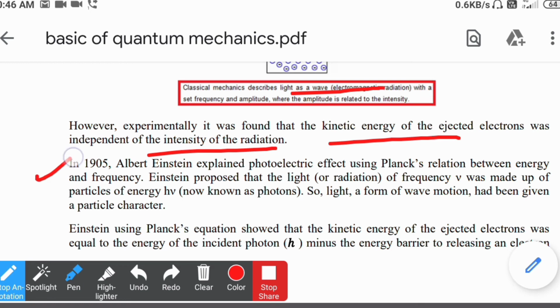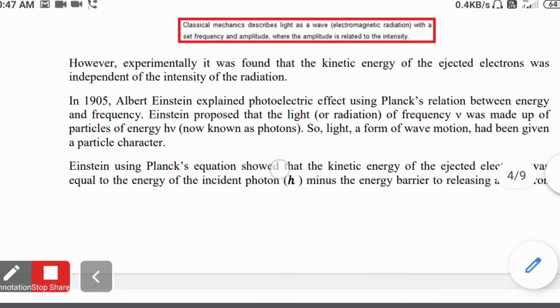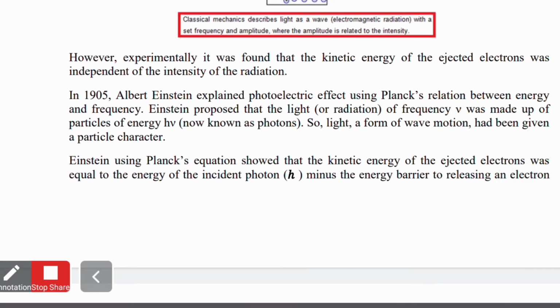So in 1905 Albert Einstein explained the photoelectric effect. For this he got the Nobel Prize, for the photoelectric effect only. He used Planck's relation between energy and frequency. Einstein proposed that light of frequency nu is made up of particles of energy h nu. So light in the form of wave motion was given a particle character. This radiation should have both wave nature as well as particle nature.